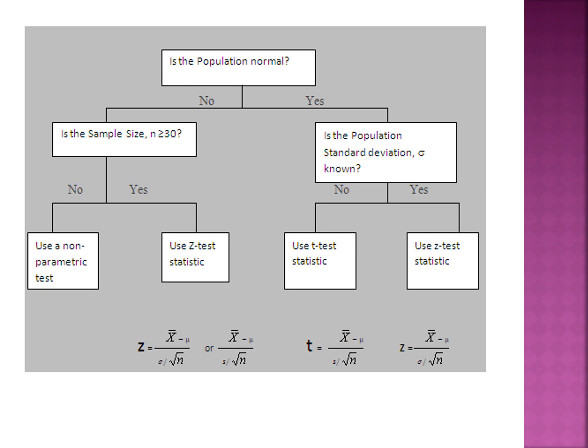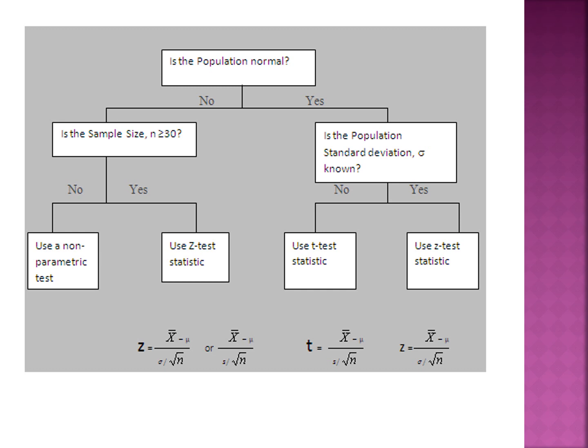So if the population is normal, this is in the case of normality. If it is not normal and the sample size is more than or equal to 30, you can use either a non-parametric test or the z-test. If the population is normal and the standard deviation is known, you can use the z-test. If the standard deviation is not known, you can use the t-test.